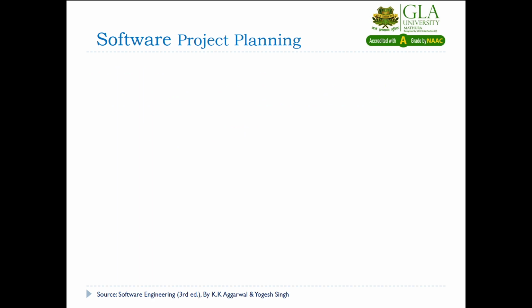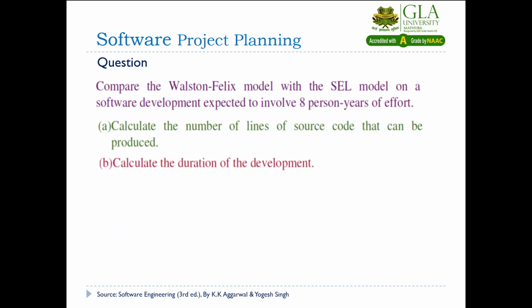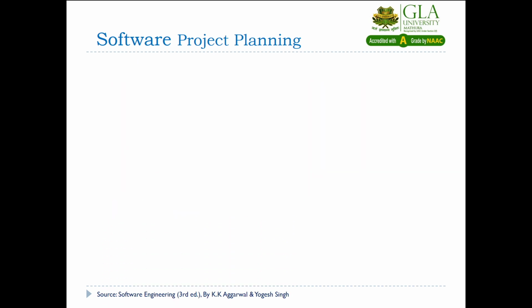So now we have a question, so that we can perform the comparison between both the models. We have one simple question. We can compare the WF model proposed by IBM and the SEL model proposed by the Software Engineering Laboratory. In this question we have the effort, which is 8 person-years, and by using this effort we have to compute four different things. First, the number of lines of source code, second, the duration of the development, third, productivity, and fourth is the average manning.